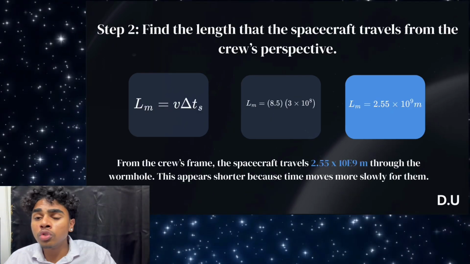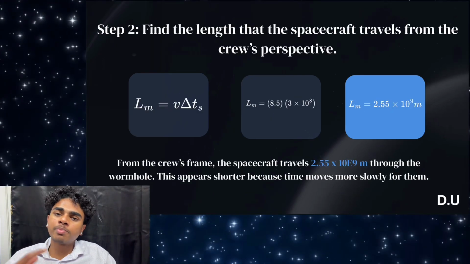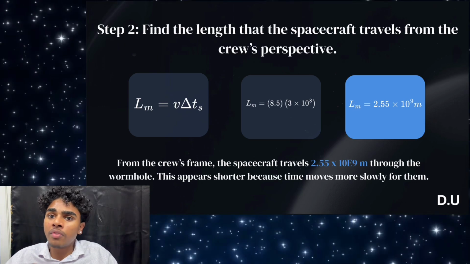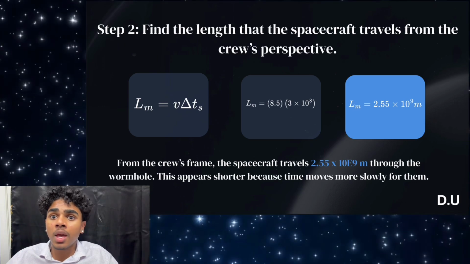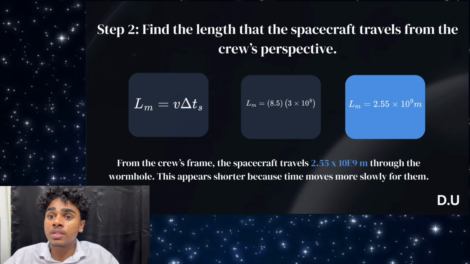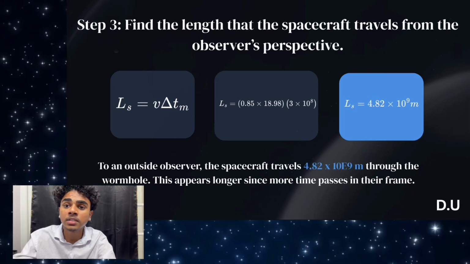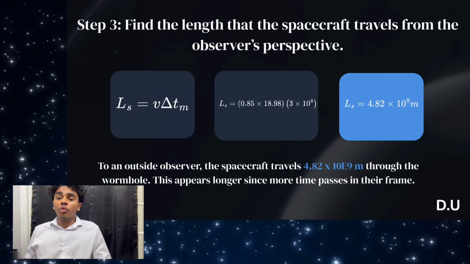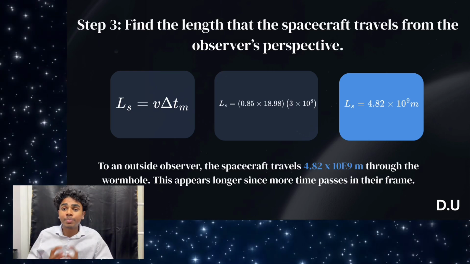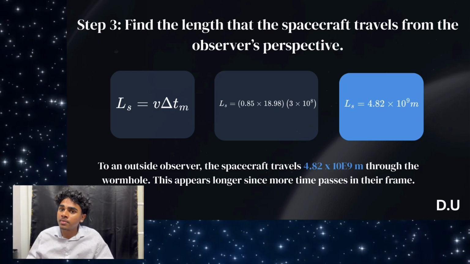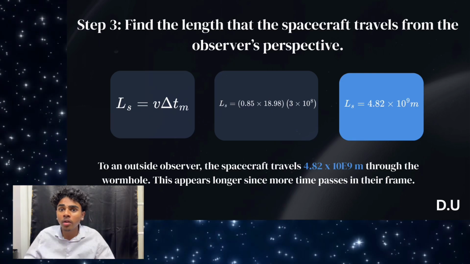Step 2, distance in the crew's frame. From the crew's perspective, the spacecraft travels 2.55 times 10 to the power 9 meters. This seems shorter because their time runs more slowly. Step 3, distance in the observer's frame. For the outside observer, the spacecraft travels 4.82 times 10 to the power 9 meters, which is longer because more time passes for them.